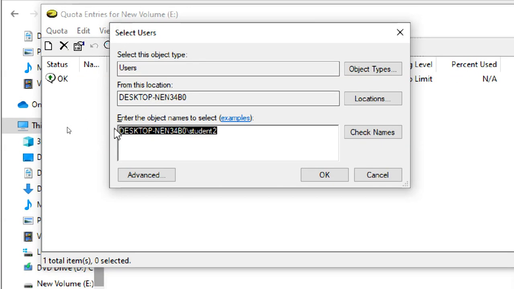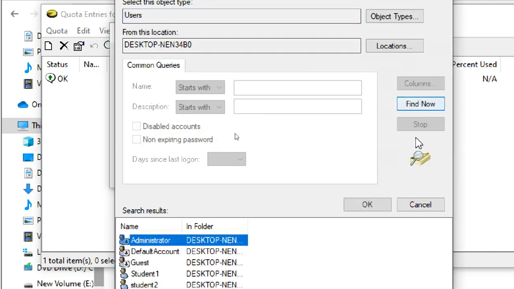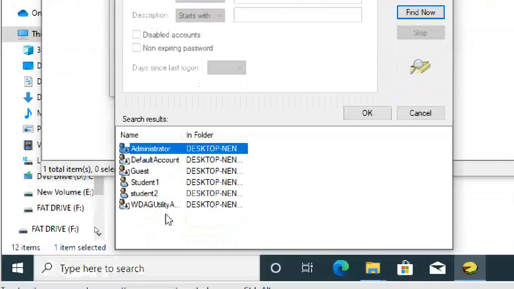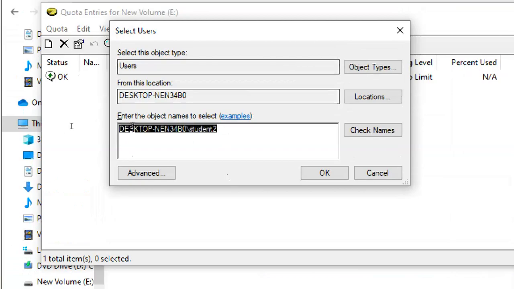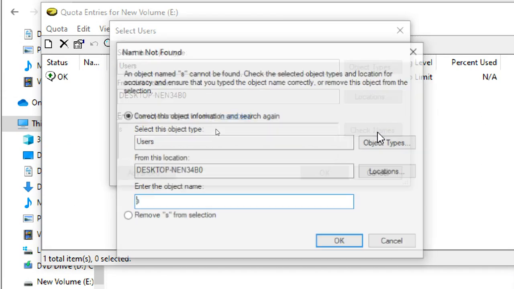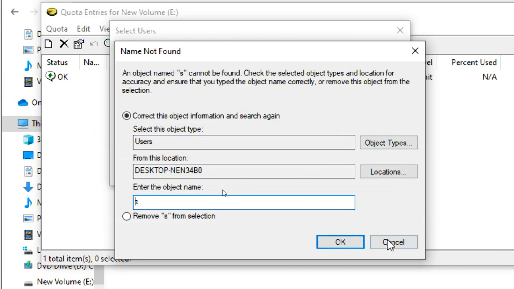Either type your second account here and click on check names, or otherwise use Advanced, Find Now. It lists the number of users here, so select the user and do it.